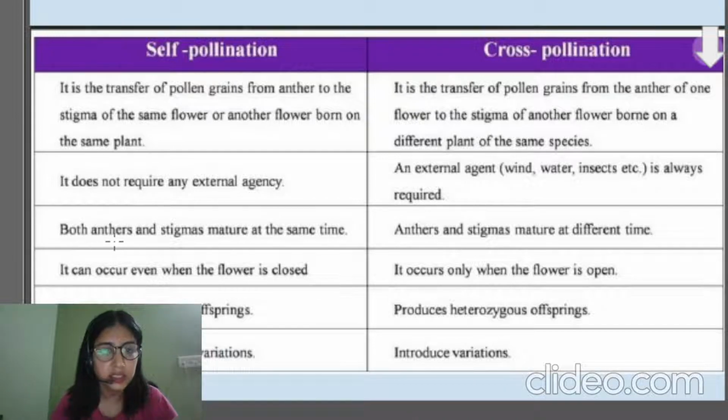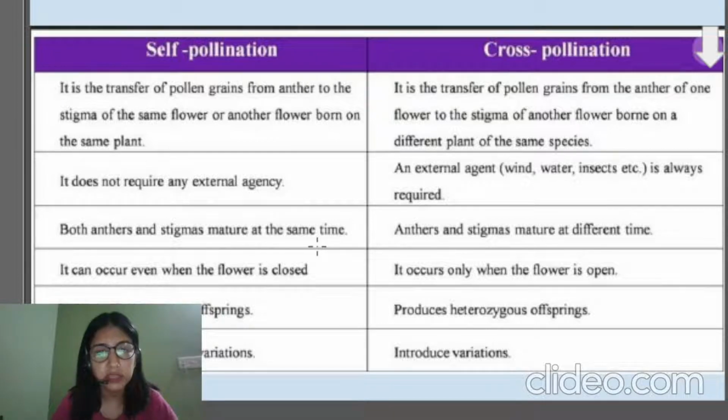Both anther and stigma mature at the same time in self-pollination. Students, just think about it. If the male part of the flower, the anther, has matured, but the female part, the stigma, has not matured, then what would happen? Will pollination take place if the maturation is at different times? So self-pollination will only occur if the anther and stigma mature at the same time, because otherwise self-pollination would not be possible.